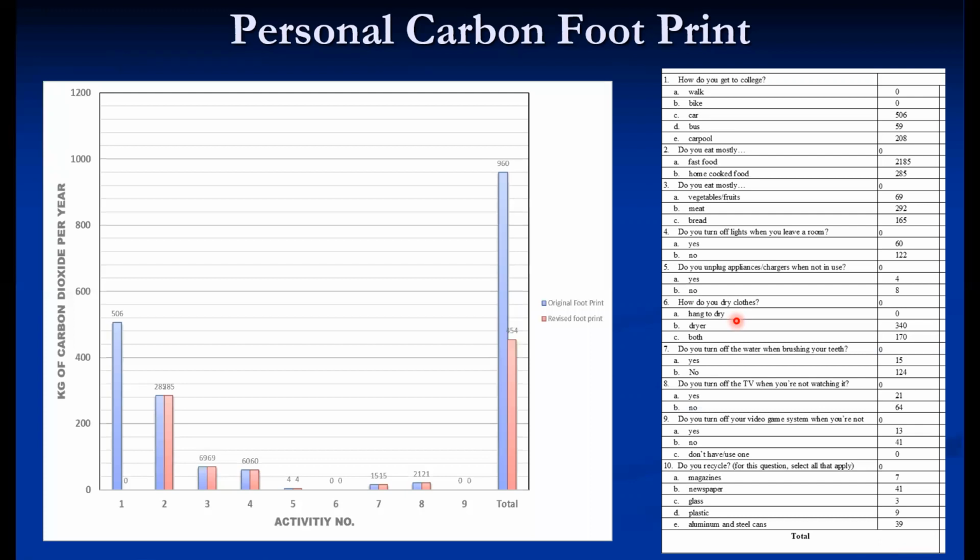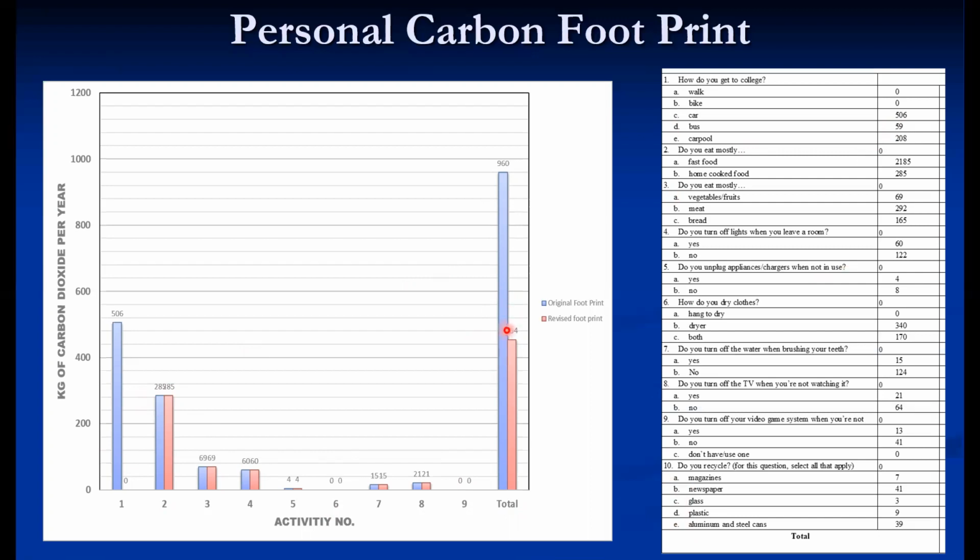This is a graphical representation you're supposed to develop. On the y-axis, you have kg of carbon dioxide per year, obtained from this particular sheet, and these are activity-wise. There are 10 activities, so you can see per activity what the carbon emission is, and the total.